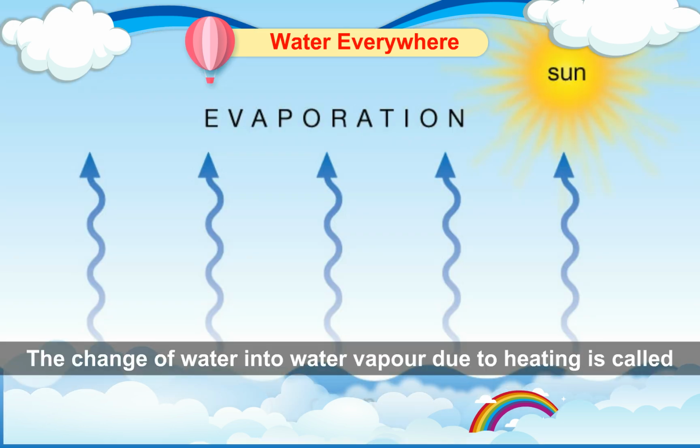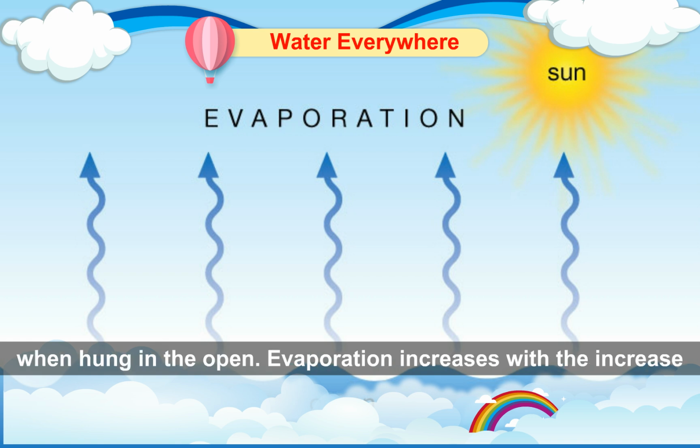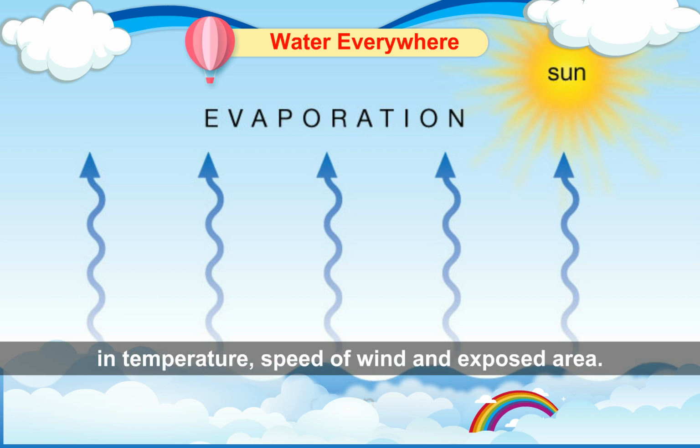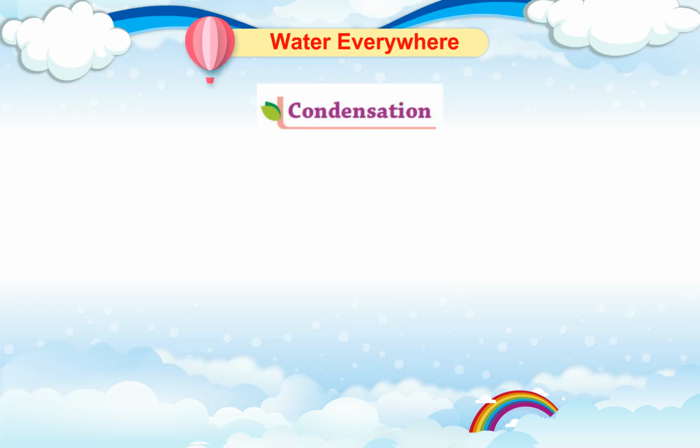Evaporation. The change of water into water vapor due to heating is called evaporation. It is due to evaporation that wet clothes dry up when hung in the open. Evaporation increases with the increase in temperature, speed of wind, and exposed area. Did you know every kilogram of seawater contains around 35 grams of dissolved salt?